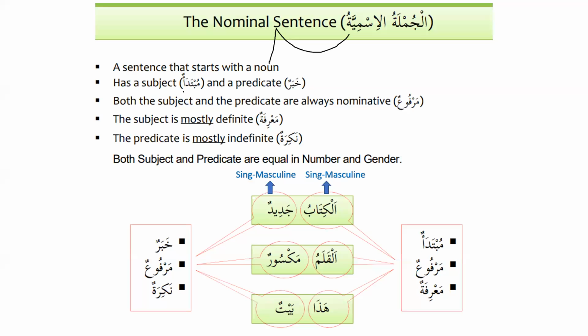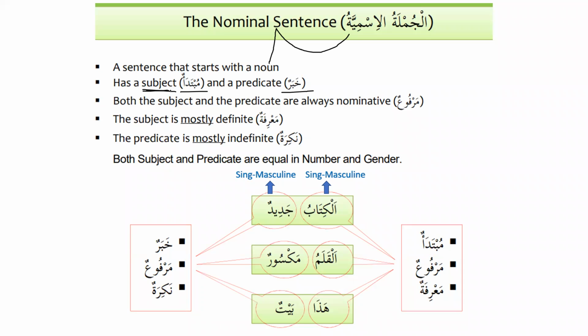So this information might be new to you. First, we were talking about how a nominal sentence has two parts. And now we are learning the names of the two parts. The first one is called mubtada'un. The meaning of mubtada'un is something that has been started or something that has begun. And in grammar, we say subject. And predicate, khabarun. Khabarun means news, and basically it's news about the subject.